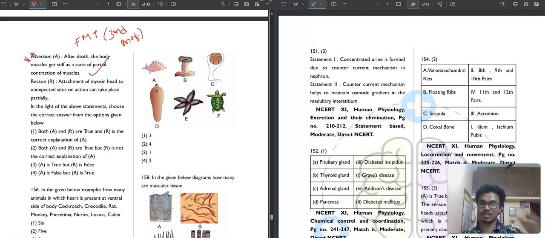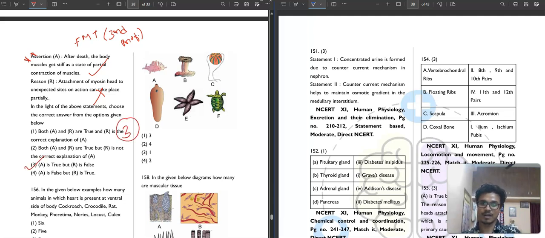This is a period of relaxation and contraction. This is correct. Then attachment of myosin head to unexposed site on actin can take place partially. This is not correct. So assertion is true but reason is false. So our correct answer will be option number 3.